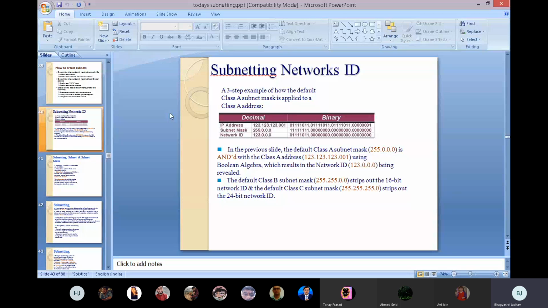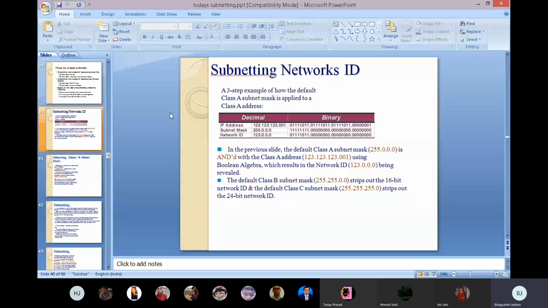See, subnetting network IDs. A 3-step example of how a default class A subnet mask is applied to a class A address. See the decimal. What is the decimal of the IP address? Suppose the IP address is 123.123.123.001. In the binary format also I mentioned. Another is the subnet mask. What is the subnet mask? 255.0.0.0. The network ID is 123. The first part is 123, that is the network ID.